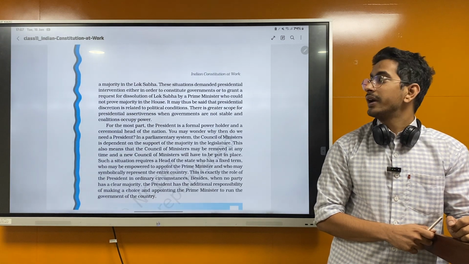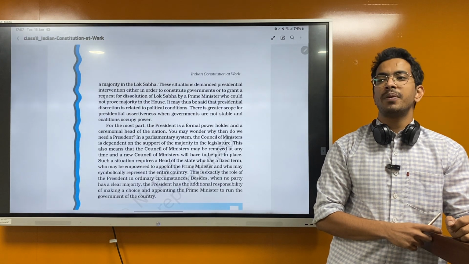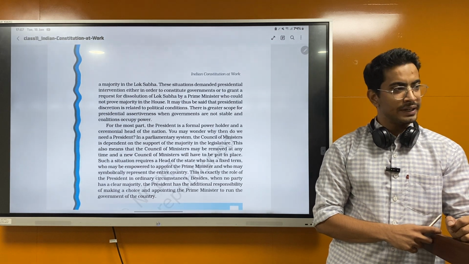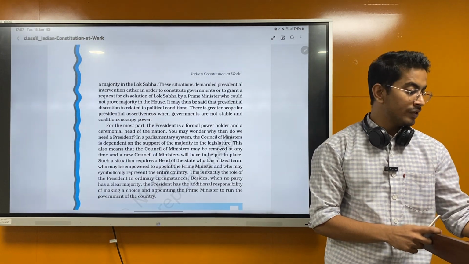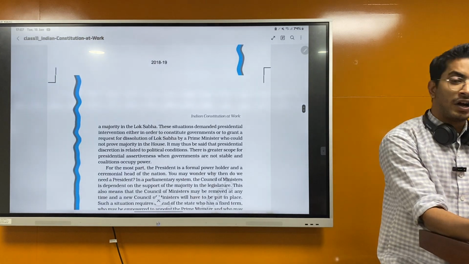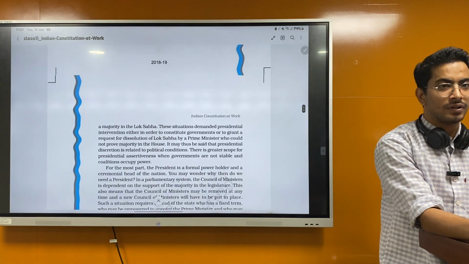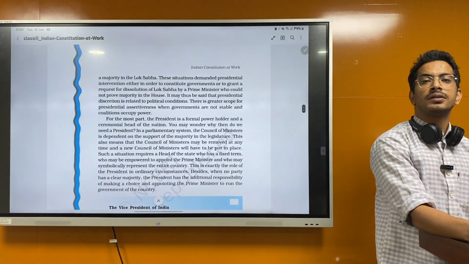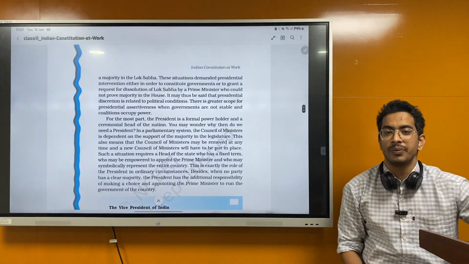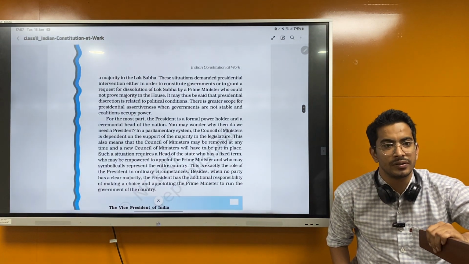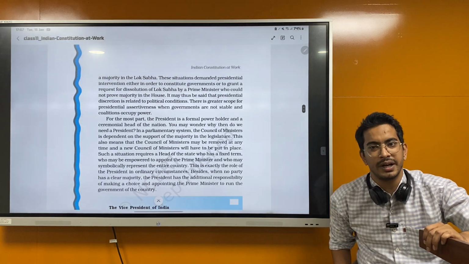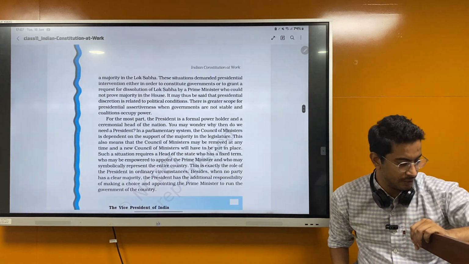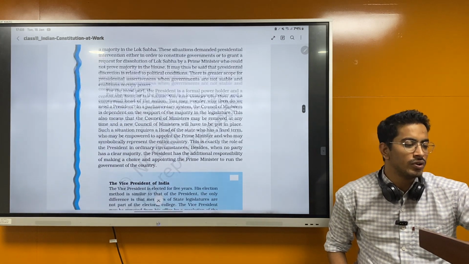Okay. And does a nominated member take part in the election of the President? No? Only the elected ones? Okay. And what all have we discussed before that? What is Part 4A? Duties. Okay. Which amendment act added fundamental duties? 1976, 42nd Amendment Act. Okay. Which article is it? 51A. Okay.